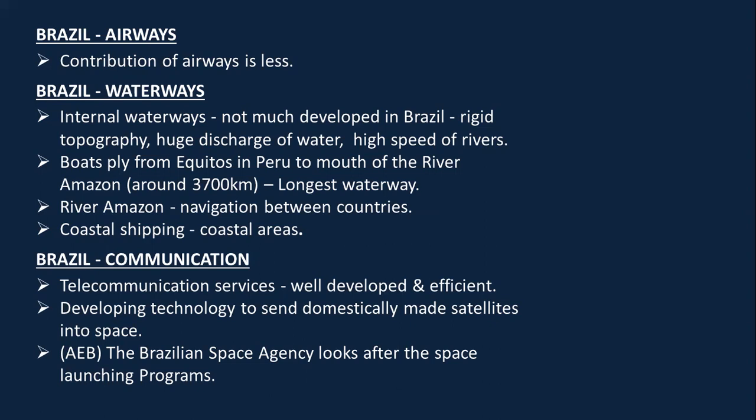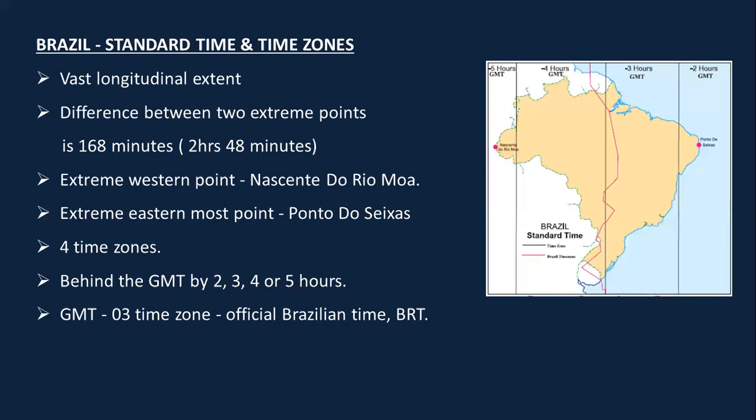Talking about the communication, telecommunication services are very well developed and are efficient here. They have been developing technology to send their satellites into space. The Brazilian Space Agency, which is also called the AEB, has been looking after the space launching programs. Talking about the standard time of this country, because it is a vast longitudinal country, it has a difference of 168 minutes between two extreme points. मतलब 2 hour 48 minutes का difference है between two extreme points.